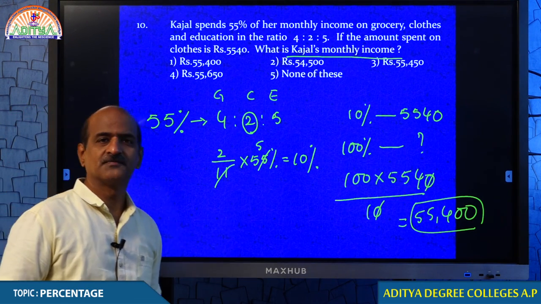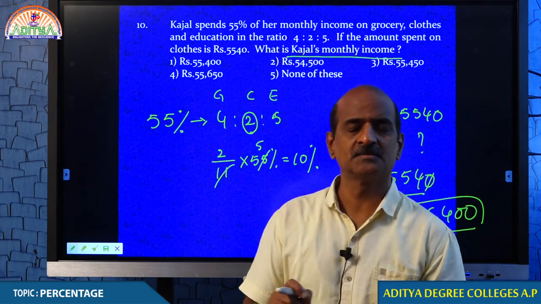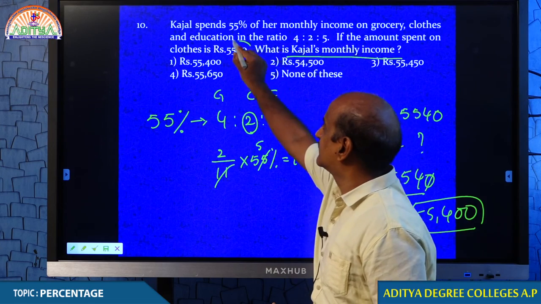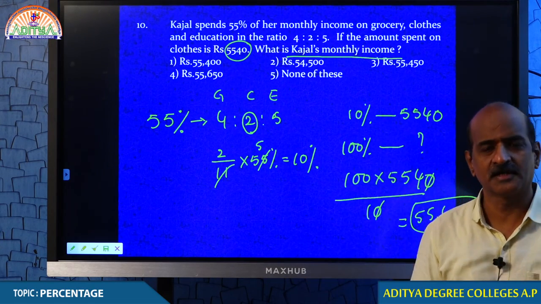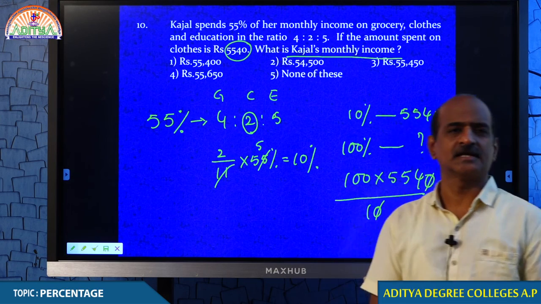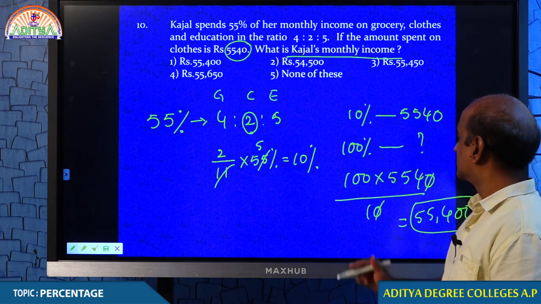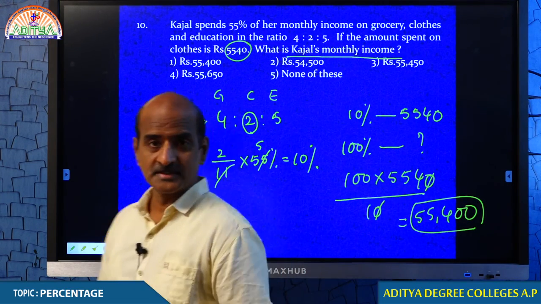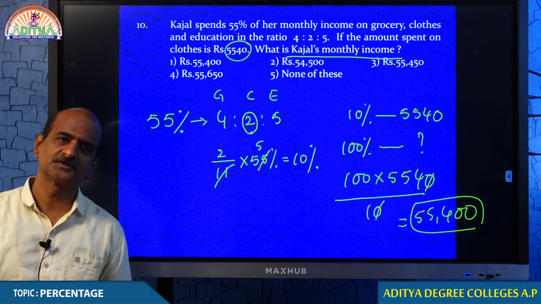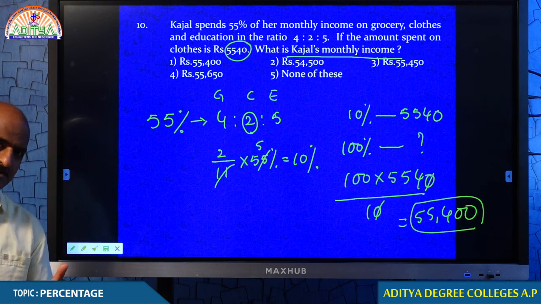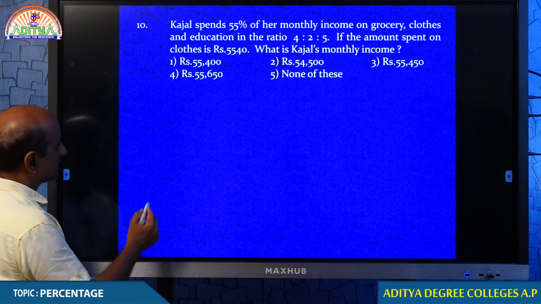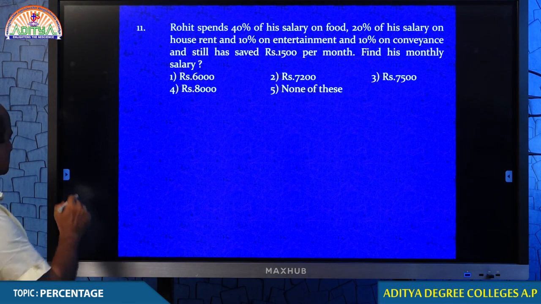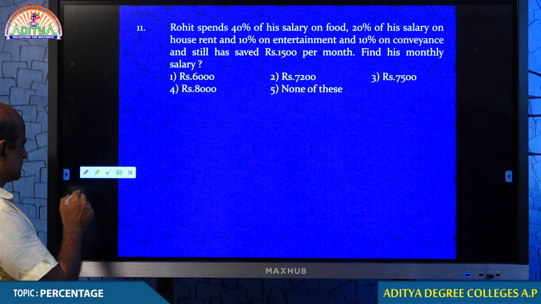So, 10% is the money she is spending on clothes, and that is given as 5,540. If 10% is 5540, then how much is 100%? Total salary is obviously 100%. You understand that? You get more clarity, students, no problem. Just let me complete the question first, then again we come back to the original topic.